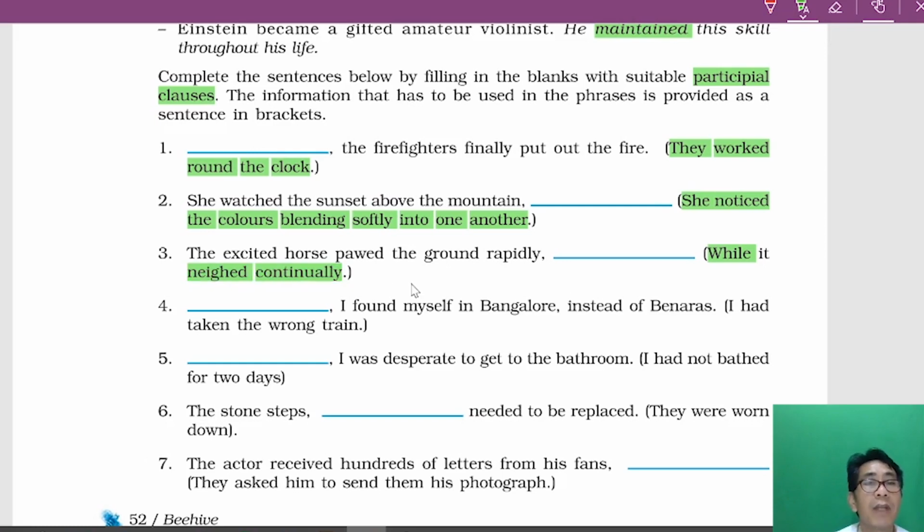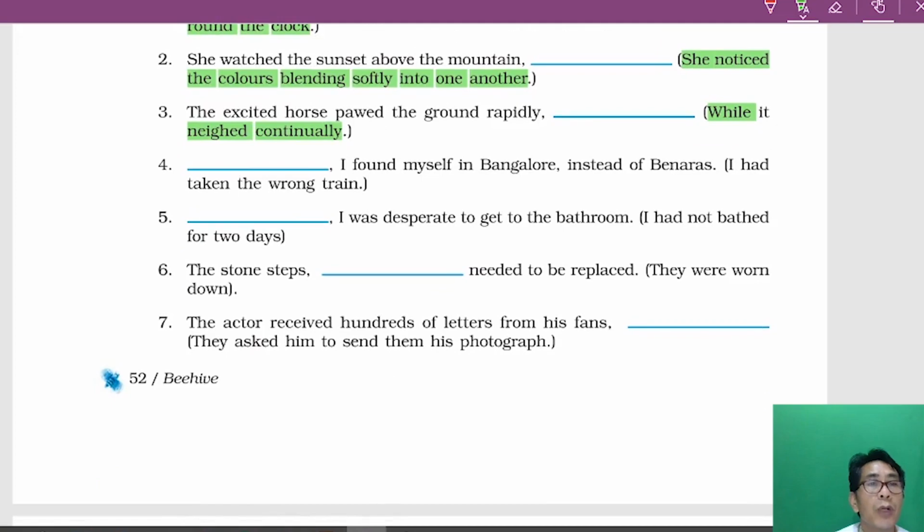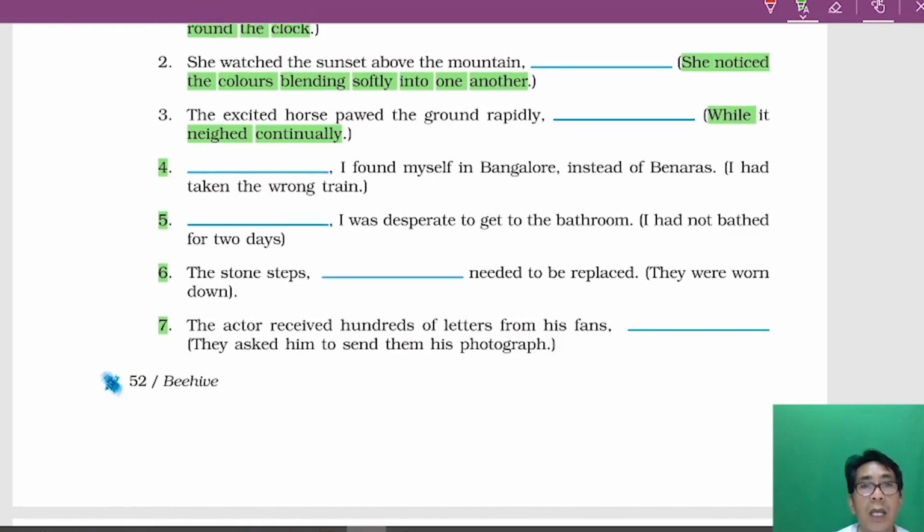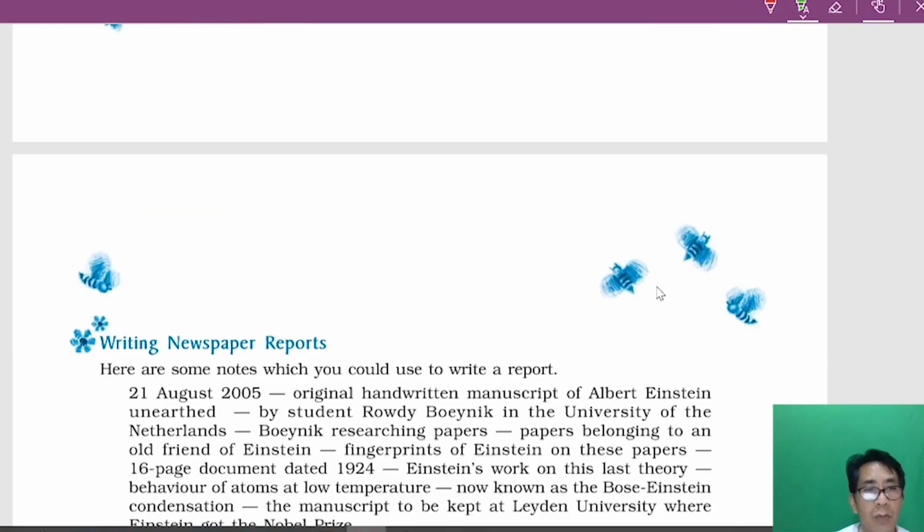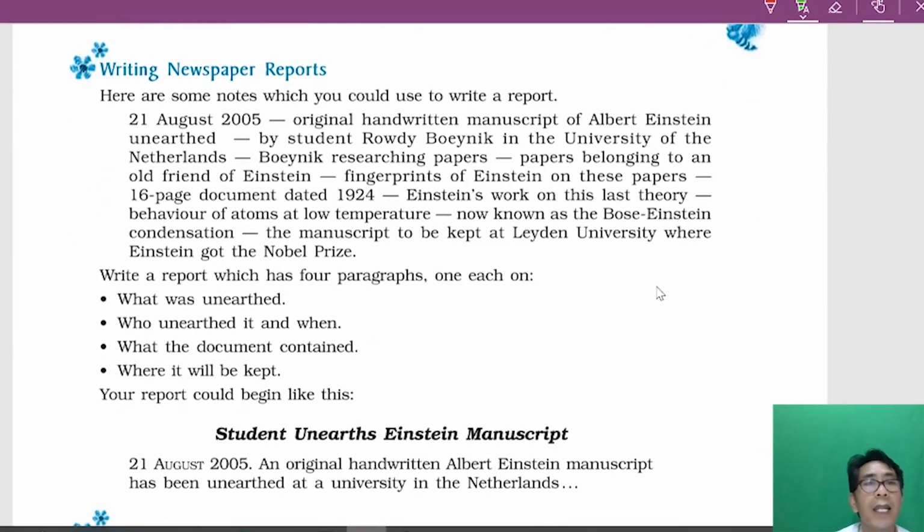Now I think it will be easy for you to change these sentences: number 4, number 5, number 6, and number 7. It will be very easy. Identify the verb and get the participle phrase of that verb. You got it?